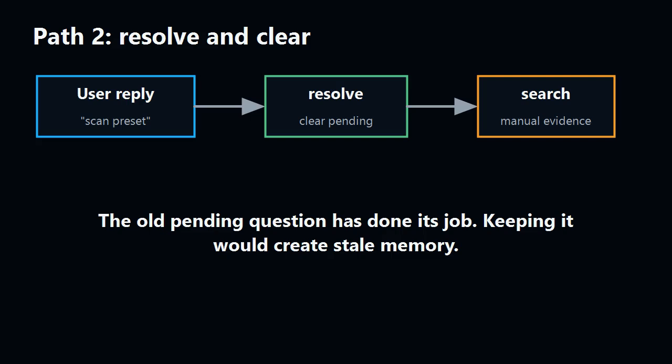If the user replies with scan preset, the graph can resolve the query. Before searching the manual, it should clear pending clarification state. The old question has done its job. Keeping it around would make the next turn harder to reason about.